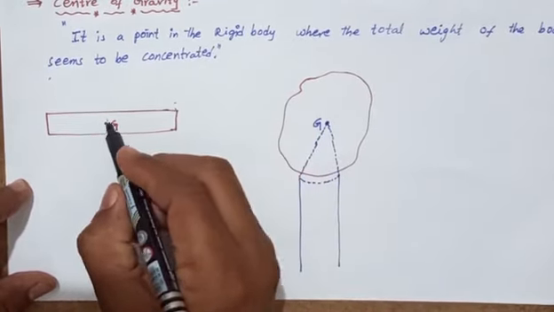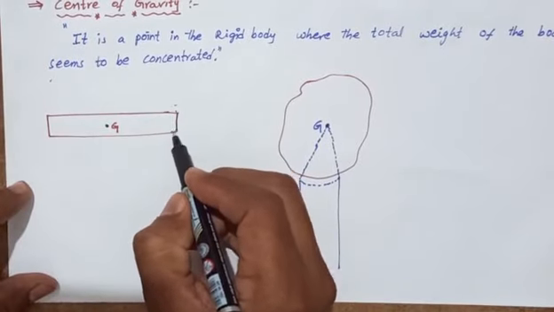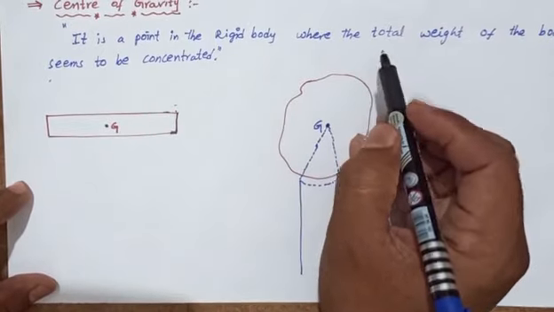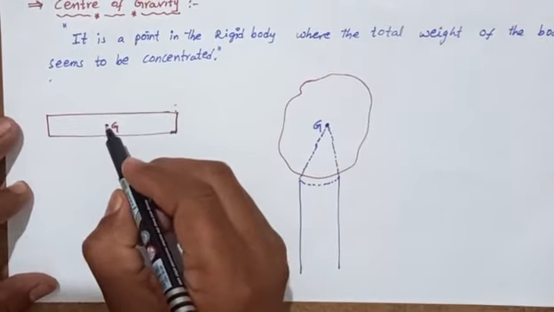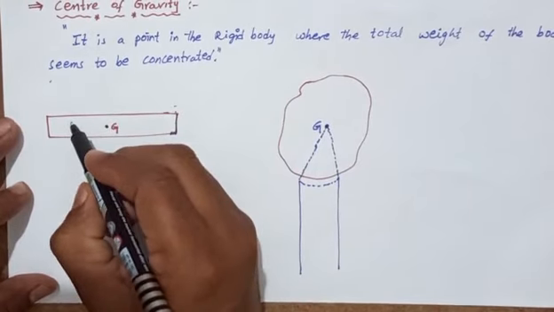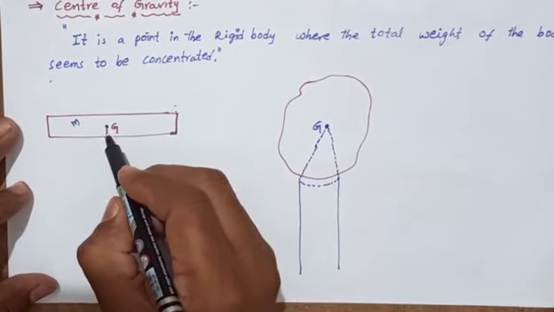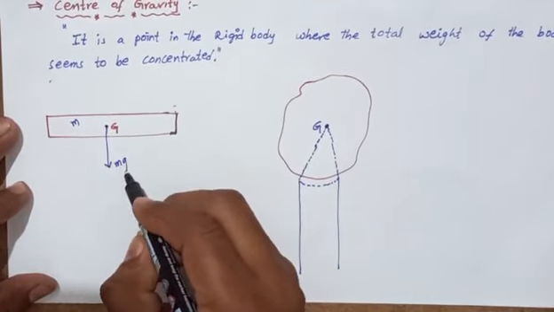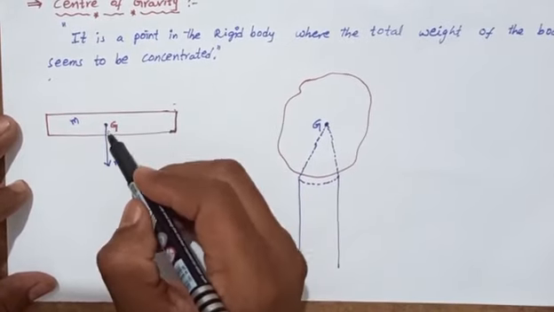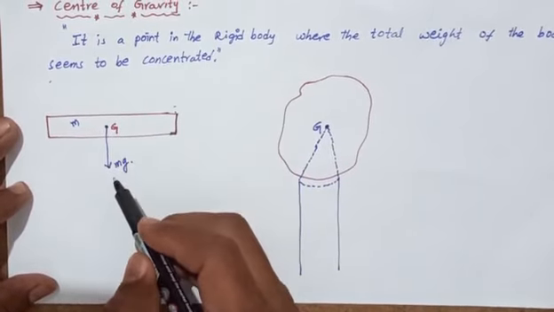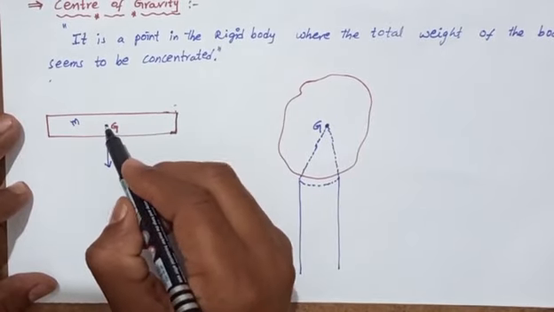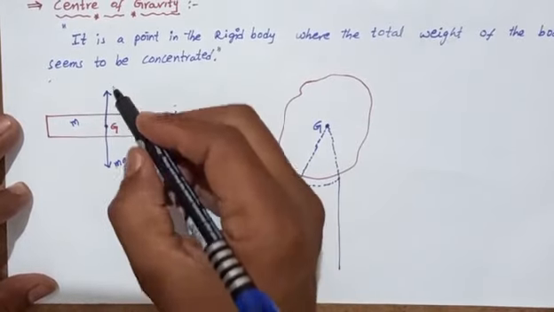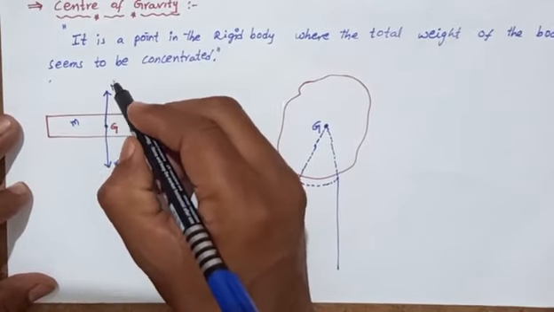So here we consider a rectangular shaped body, and G is the center of gravity. The body has mass m. In the downward direction there is the gravitational force mg, and in the upward direction there is the normal reaction.